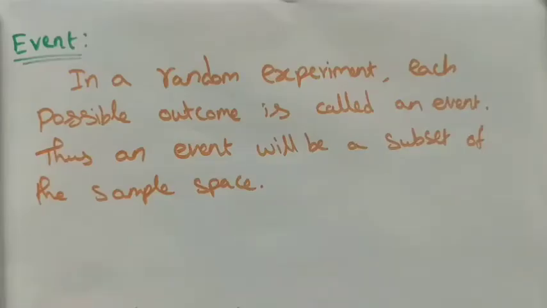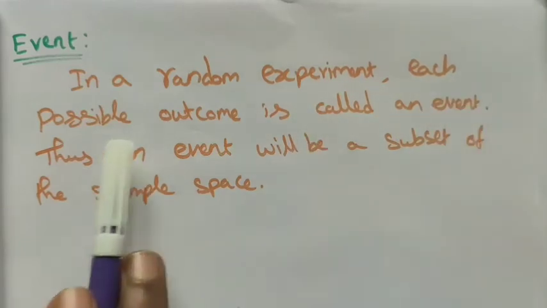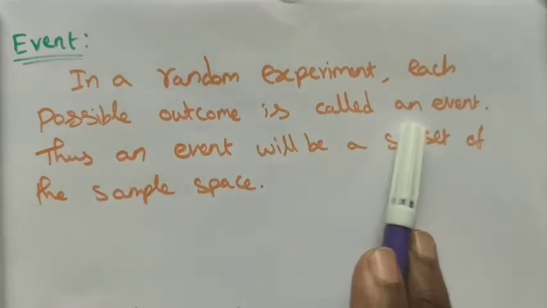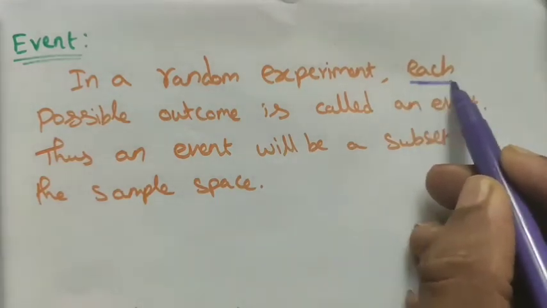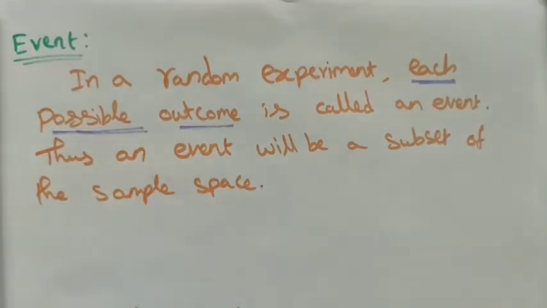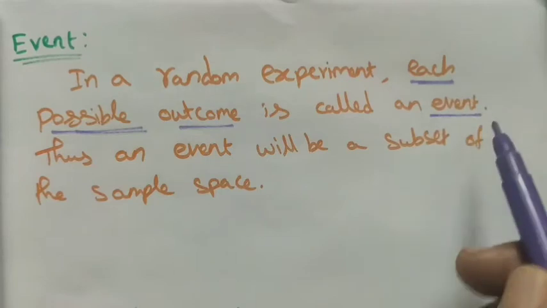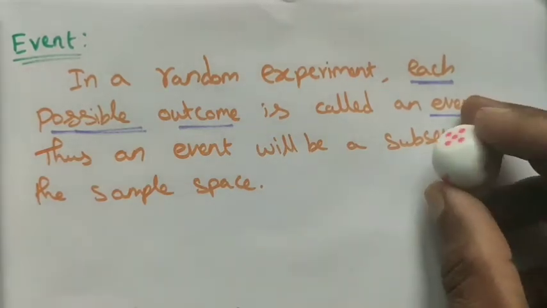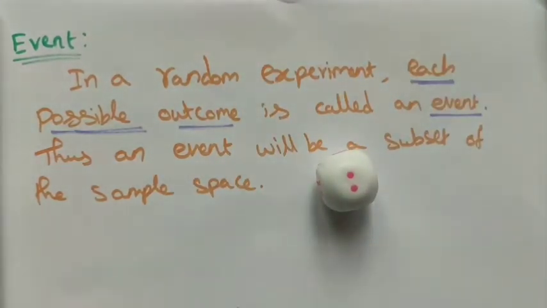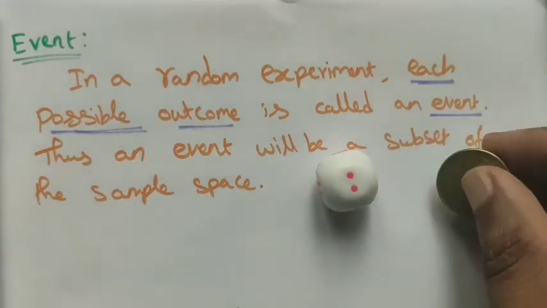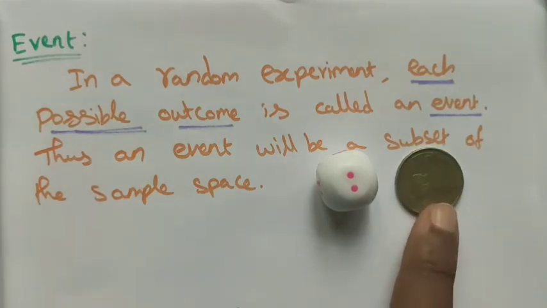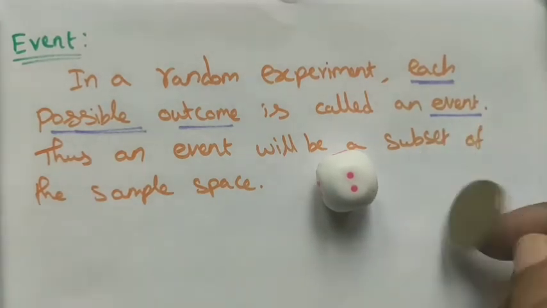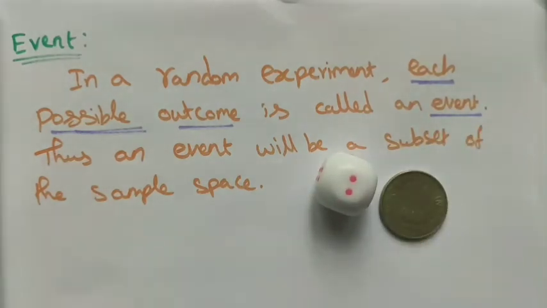See here the definition of the event. In a random experiment, each possible outcome is called an event. When we do a trial, the resultant outcome is called an event. Now, what is the probability of getting a number 2? Number 2 in this event, only 1. This outcome is called an event. And if I need a head, this is also one of the outcomes when I try the trial or experiment, right?